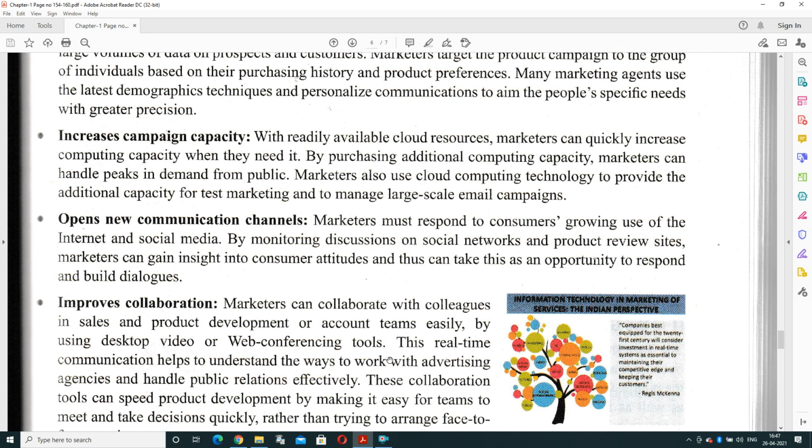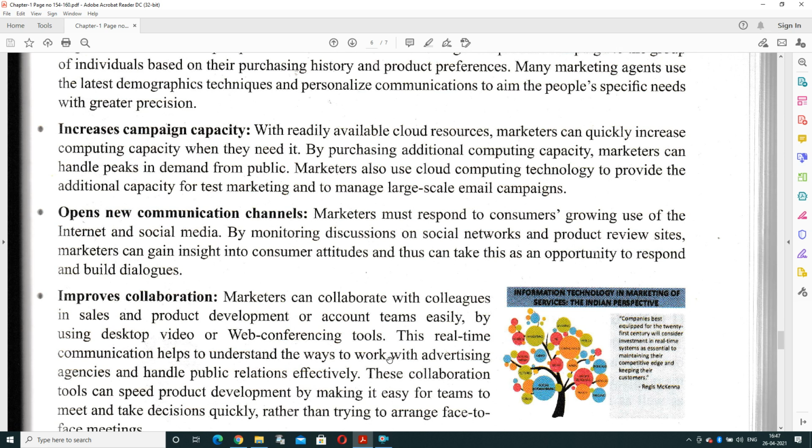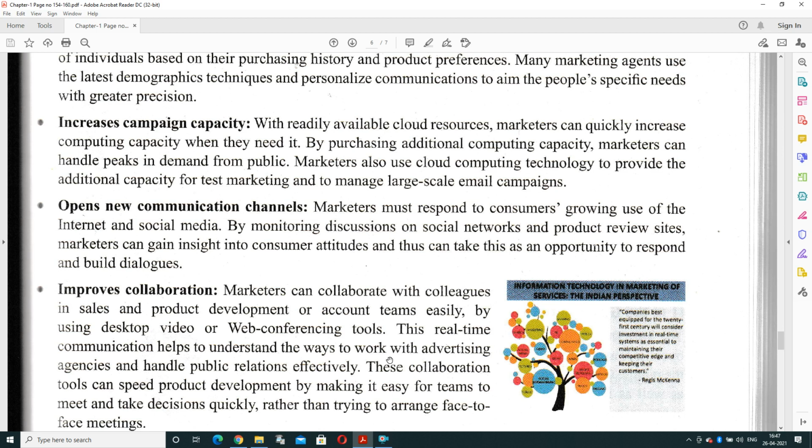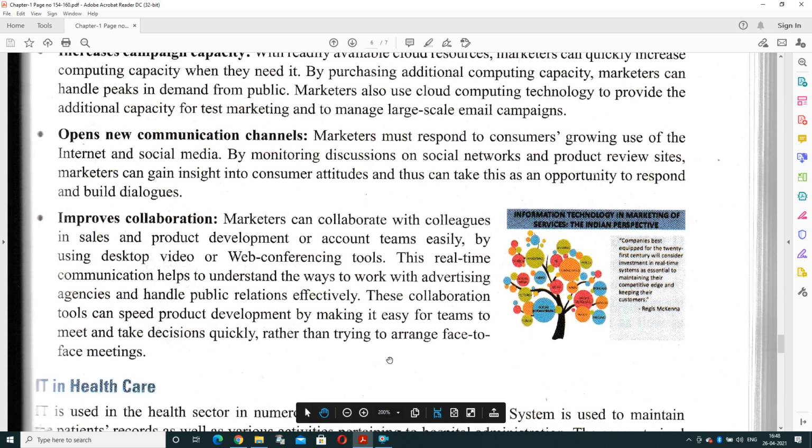So this real-time communication helps to understand the way to work with advertising agencies also. The company can do advertisement if a product is less in demand. They can take decisions very quickly.